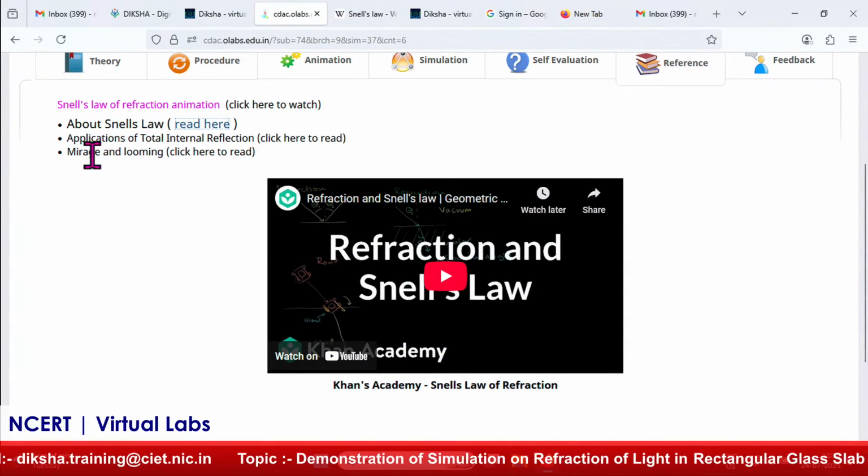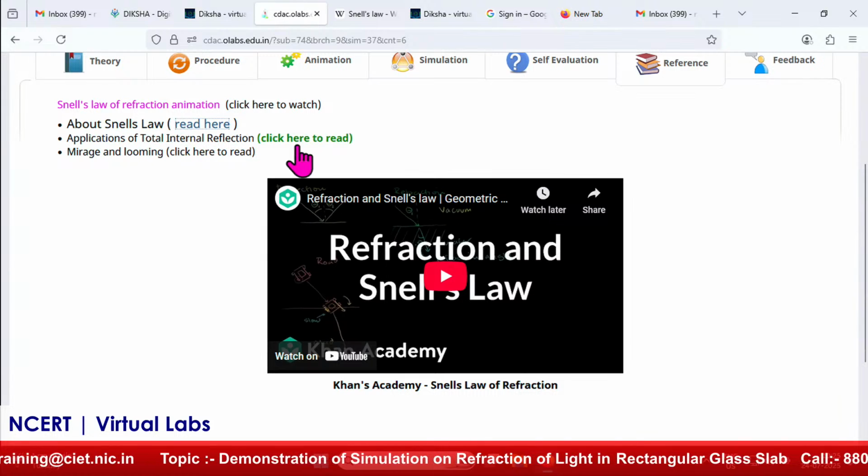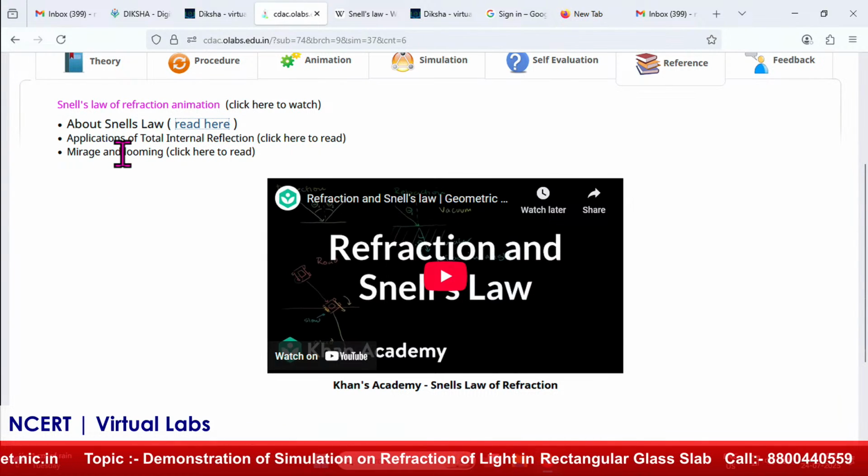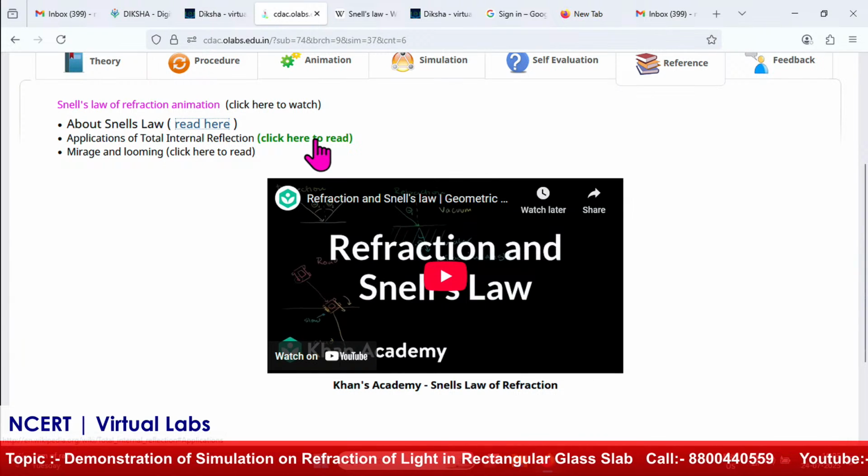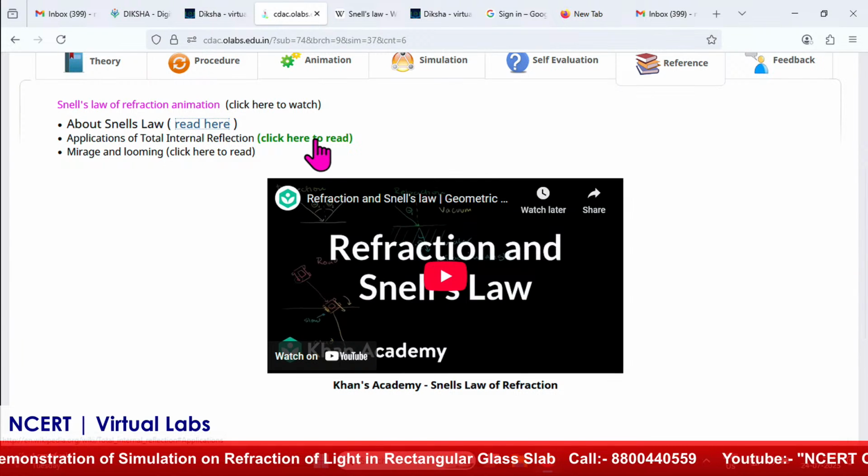Again, if they want to understand more about the application of total internal reflection or what is mirage and looming, they can click here to read. It will redirect to the Wikipedia page, where they can learn about it in a detailed way.